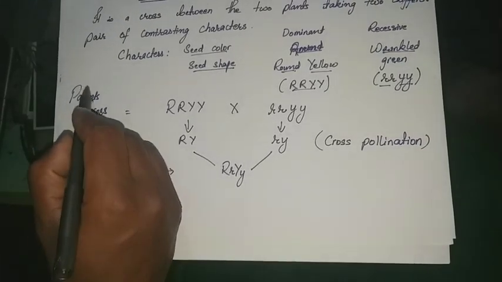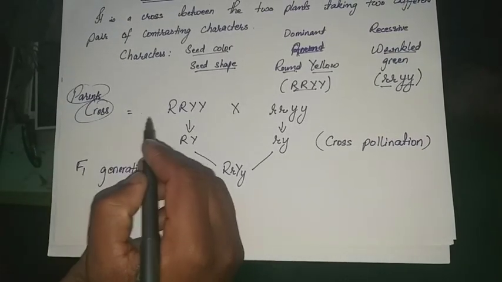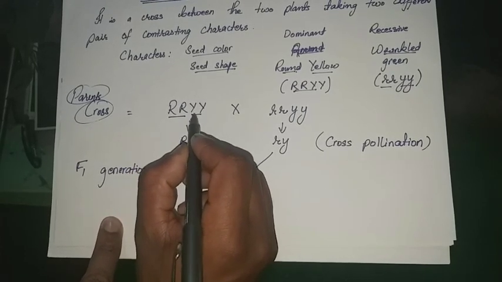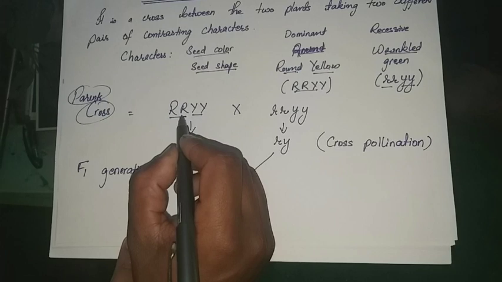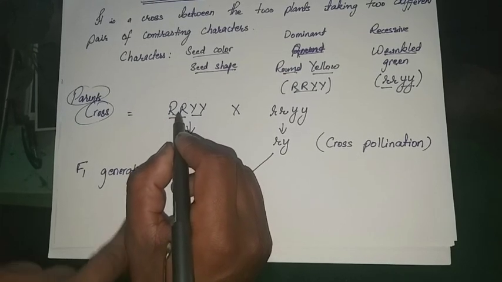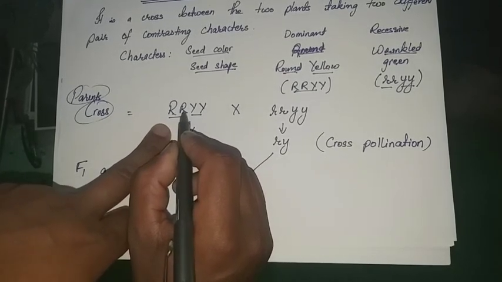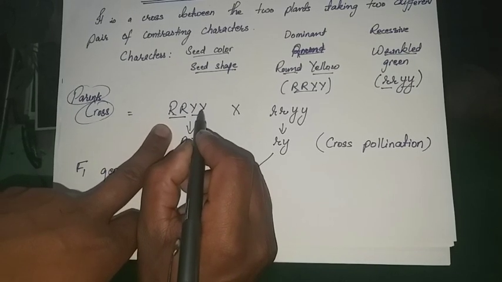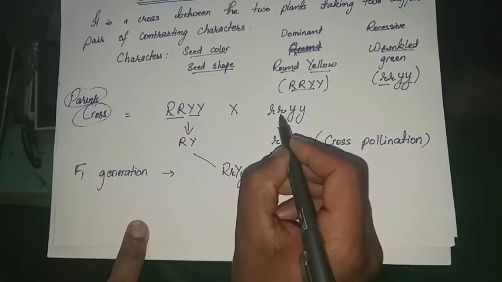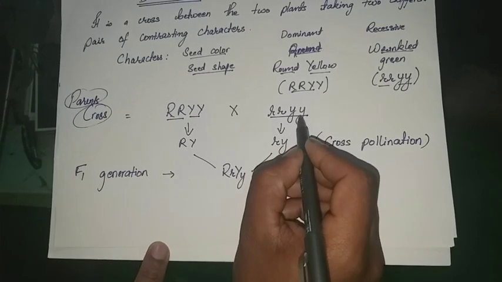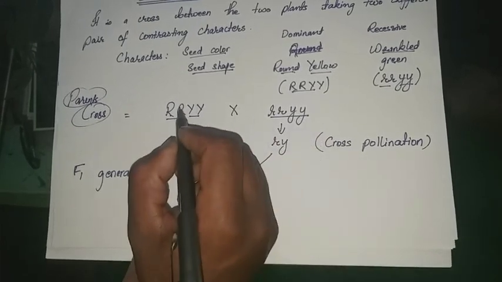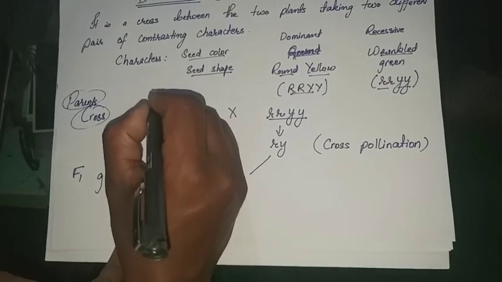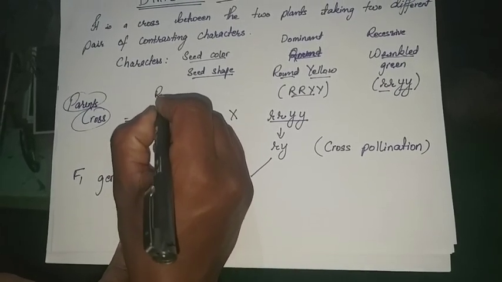So the parents cross, the parents are always pure. So this one is R capital Y. We know that each gene has its own duplicate. So this R, that is round, has another duplicate gene, capital R. It has also got another duplicate gene, that is capital Y. Similarly, in this case also they have duplicate genes. Okay, so RRYY, that means this one is round and yellow.